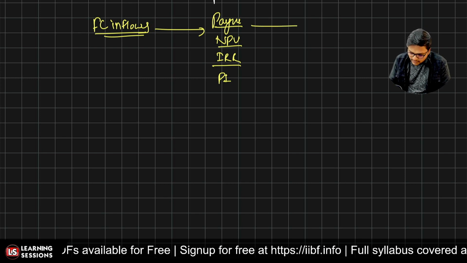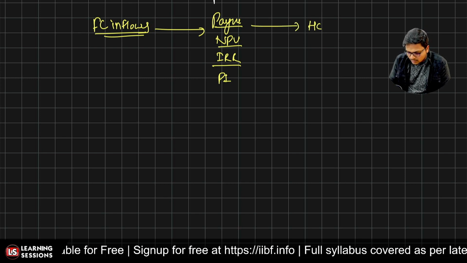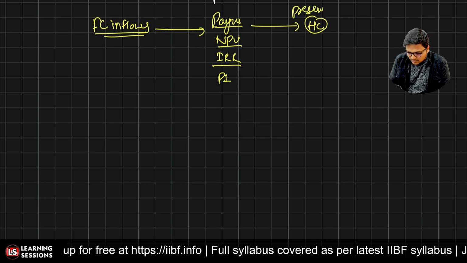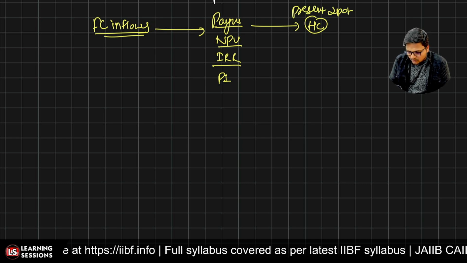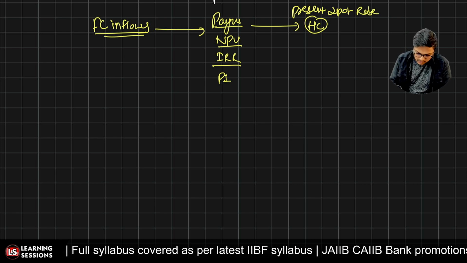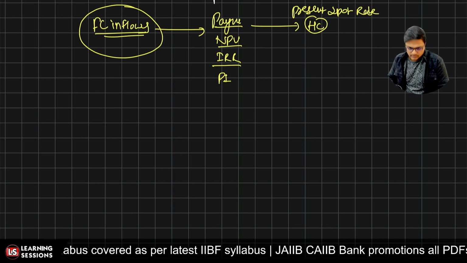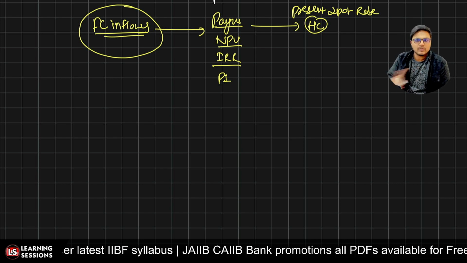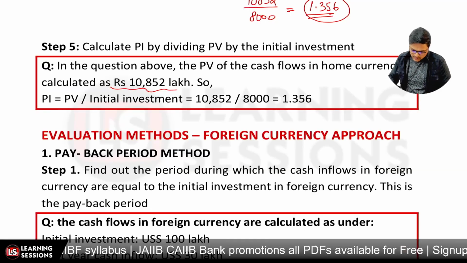And once we have calculated the final amount, we'll be converting it into the home currency using the present spot rate, right? Because when we are going for the foreign currency approach, we are not to estimate the spot rates. Spot rates are not to be estimated, right? Now let's have a look at the questions.